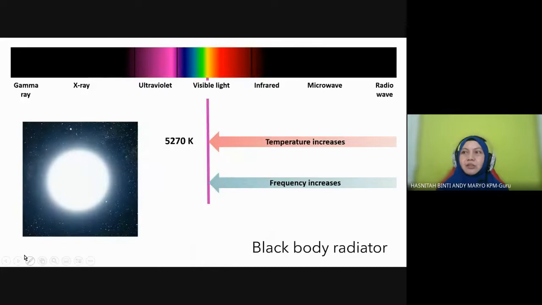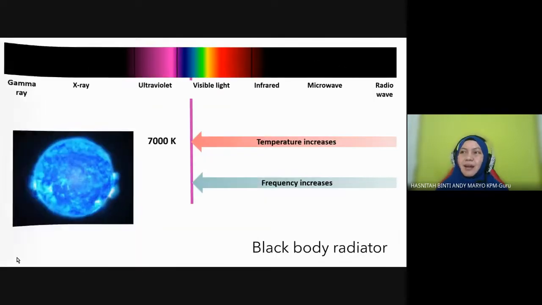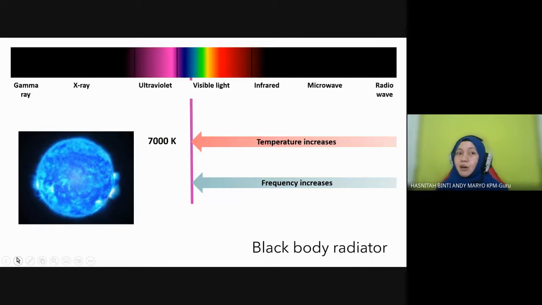Now we go to the next. This is a white star. Look at the temperature of a white star, 5,270 Kelvin. It ranges here in this spectrum, also appearing as visible light. So you can see a white star at night. Then another star, a blue star. This is the hottest star, blue, 7,000 Kelvin.